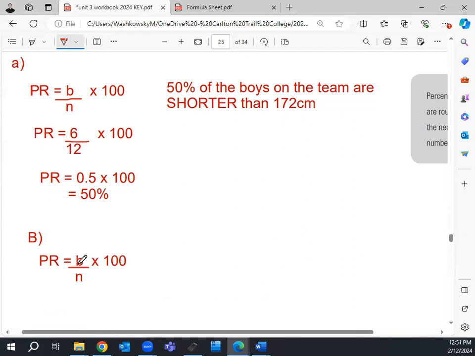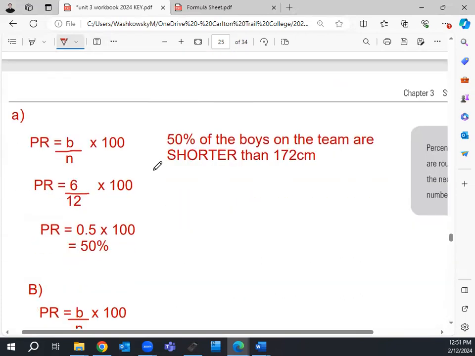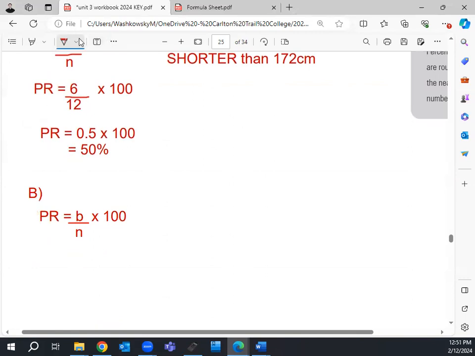My question for you is, what's going to be the B and what's going to be the N? We're looking at the person who's 190 centimeters right now. So think about it for a second. What's going to be the B? What's going to be the N?